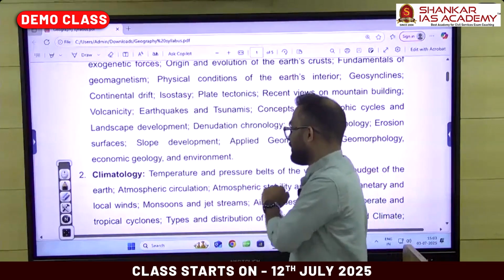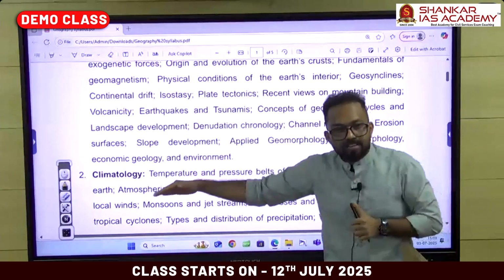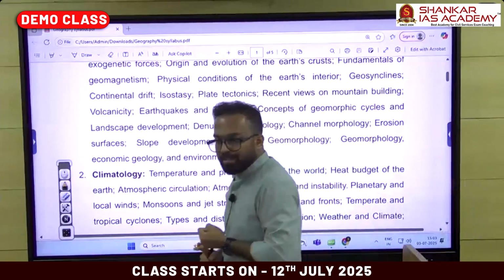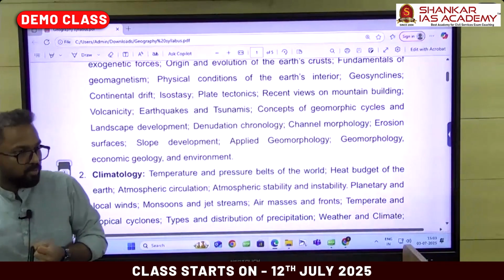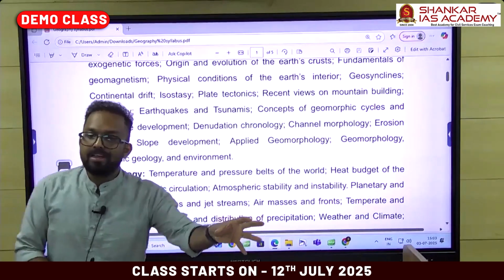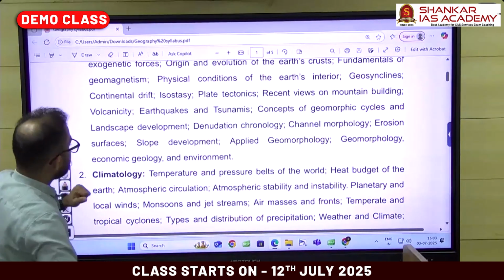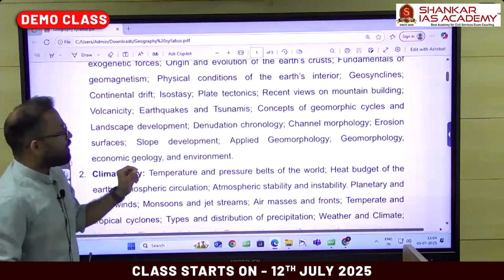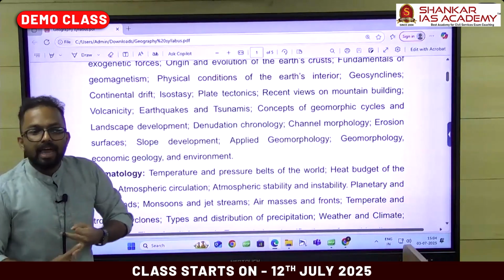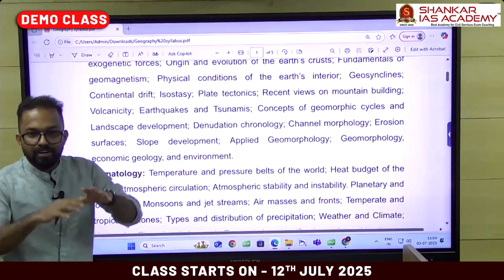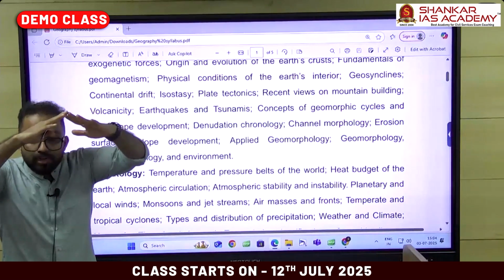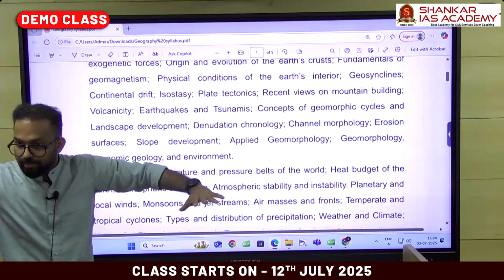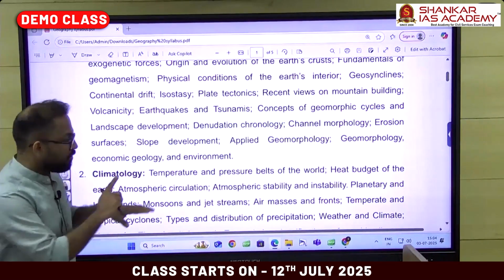So there are certain theories that explain why there are earthquakes and why there are volcanic eruptions in the world. Those theories we will be discussing in detail. Then there are landscape development theories. There are three important theories: Davis, Penck and L.C. King. How different landscapes change over a period of time, the evolution of the landscape, will be discussed here.